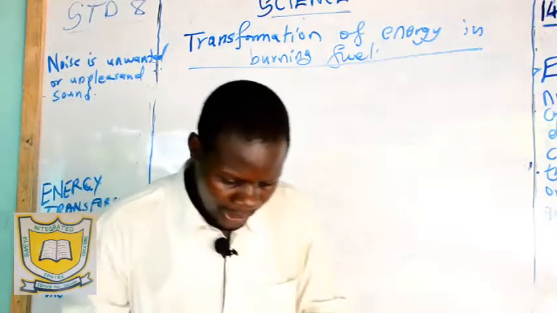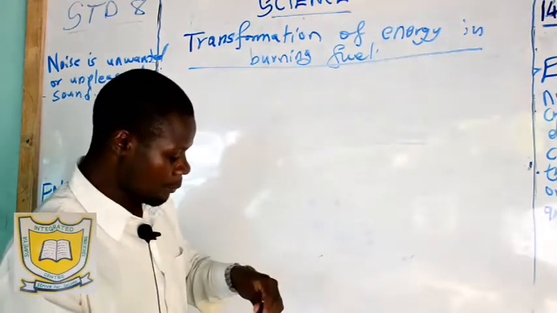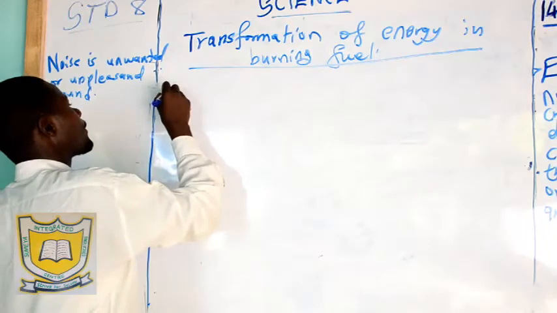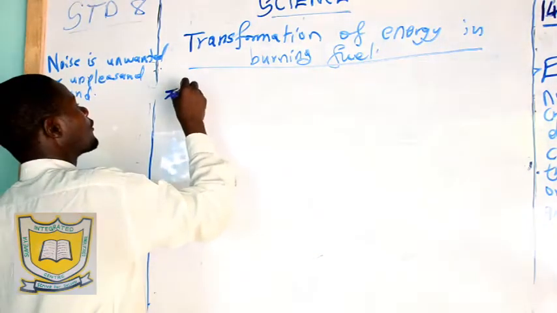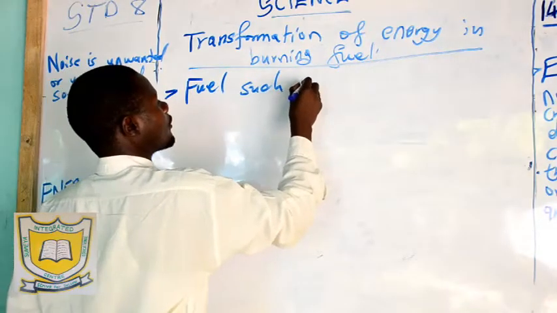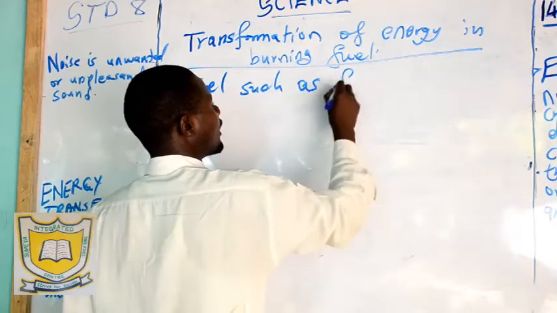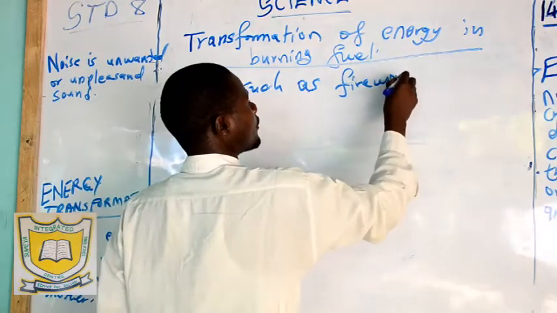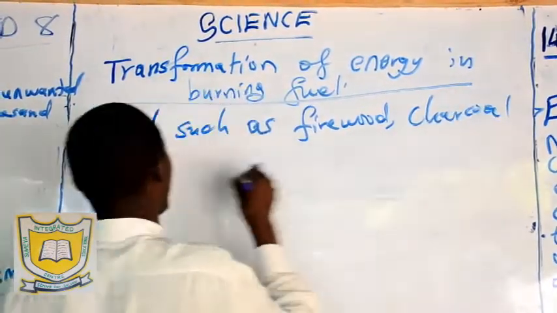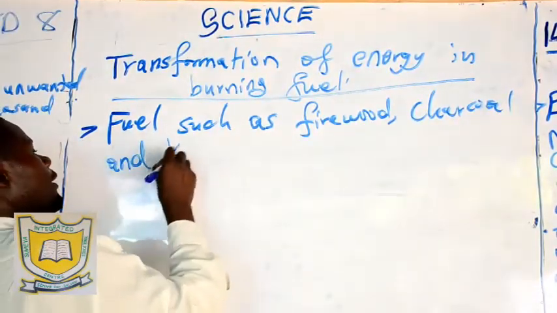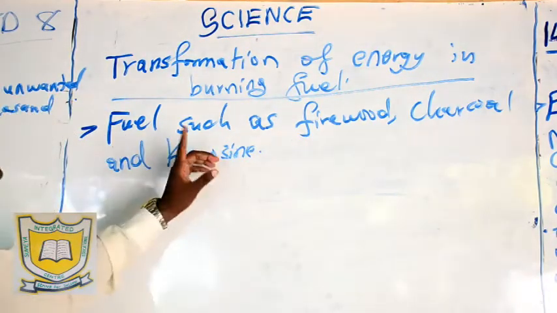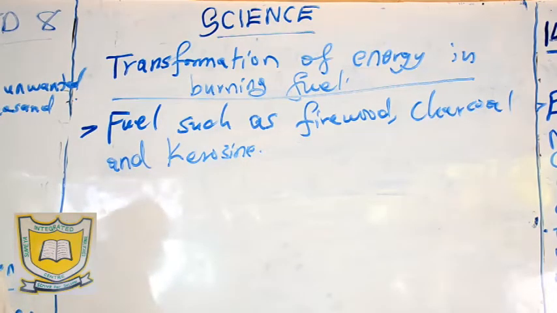Chemical energy in fuel, let me highlight examples of fuel. Examples of fuel are fuel such as firewood, charcoal, and kerosene. These are examples of fuel, of which I said it has chemical type of energy.